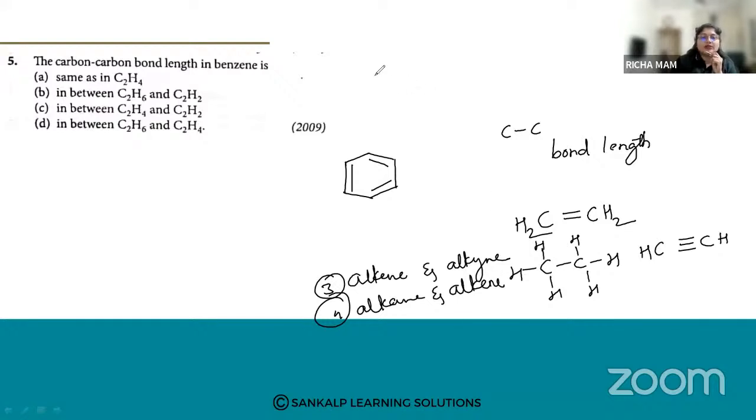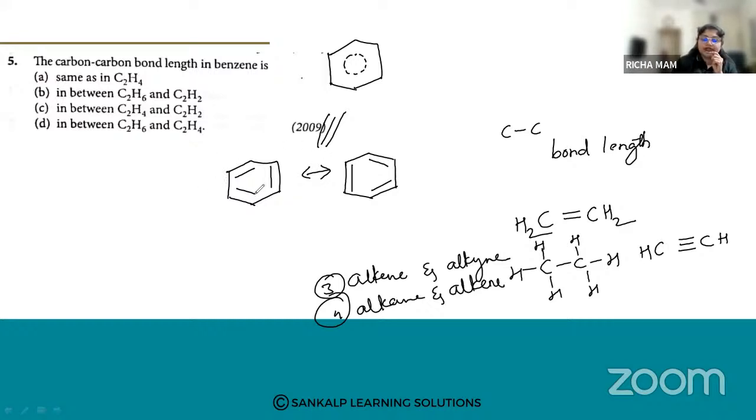So the carbon-carbon bond length in benzene, how is it? You can see that alternating single bond and double bond is present. So this structure can also be written as another form. Why? Because there is a delocalization of electrons.